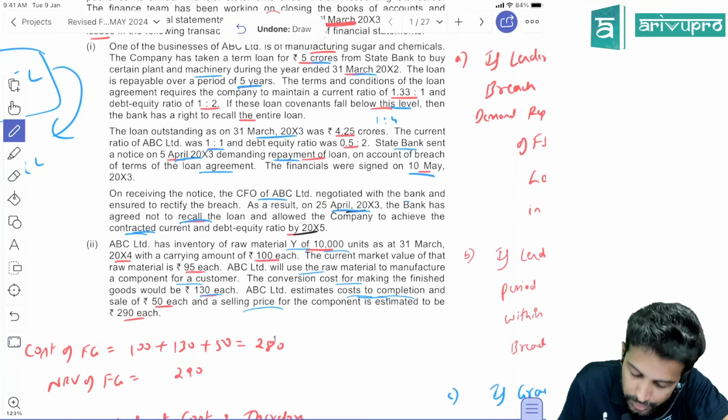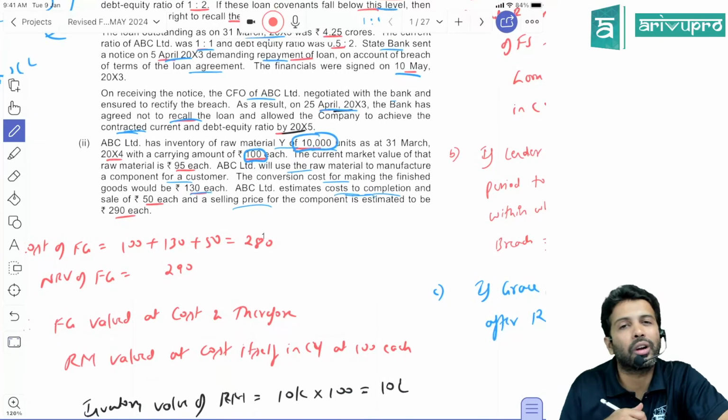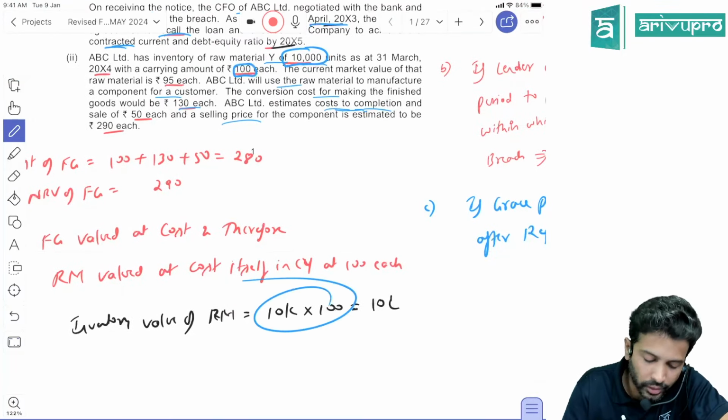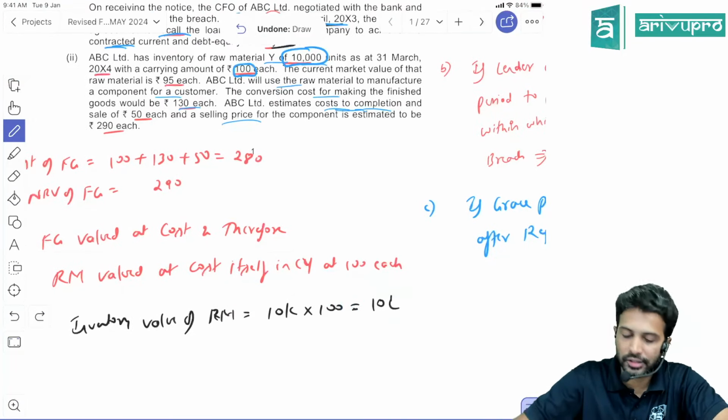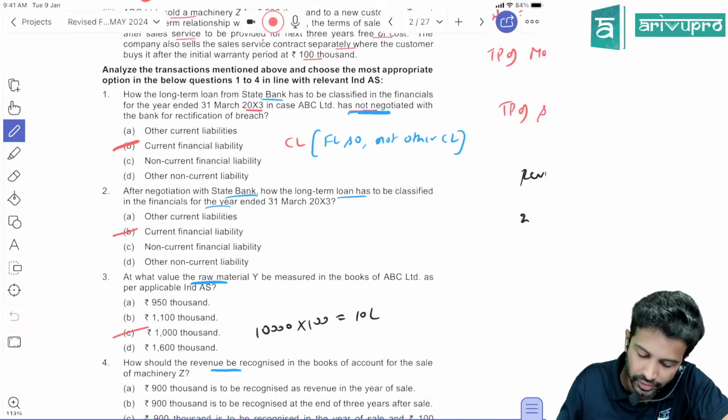And what is the cost of raw material? 100. How many units of raw material do you have? 10,000. So ultimately, what is the value of raw material closing stock? 10,000 into 100, which is 10 lakh rupees. That's the answer. If the entire units of raw material are there as closing stock, then the value will be like that.